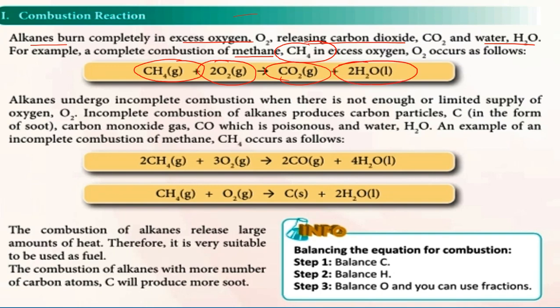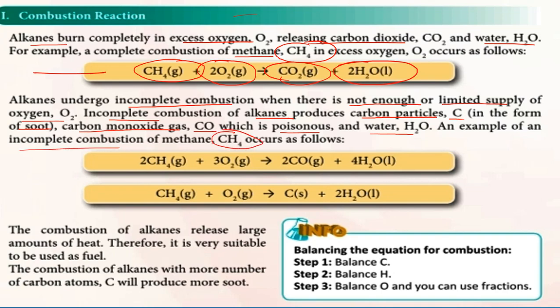Alkane undergoes incomplete combustion when there is not enough or limited supply of oxygen. Incomplete combustion of alkane produces carbon particles in the form of soot. Soot ini adalah jelaga. And also carbon monoxide gas, CO, which is poisonous, and also water, H2O. So this is an example of incomplete combustion of methane.